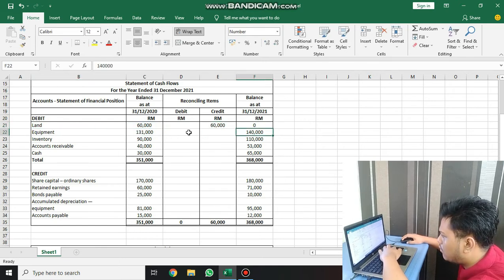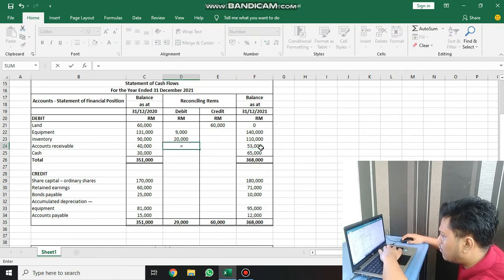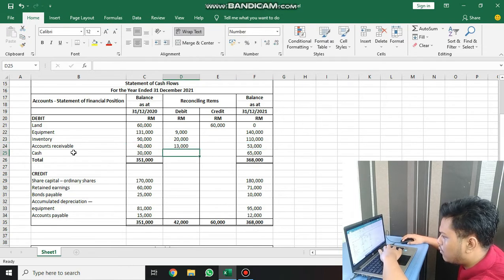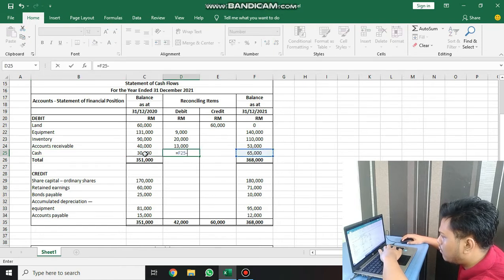Equipment increased, so debit 9,000. Inventory increased, debit 20,000. Account receivable increased, debit 13,000. And cash increased, debit 35,000.